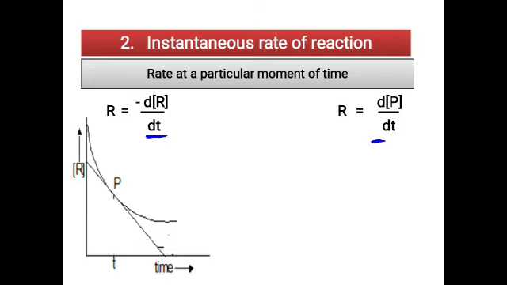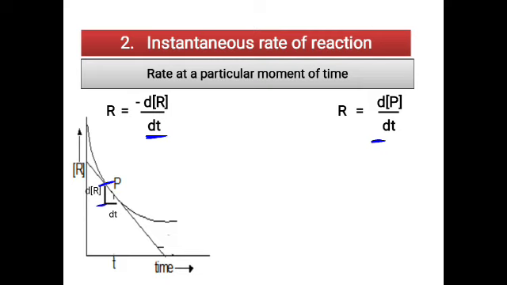That tangent is used to measure the slope. When you draw a tangent, it goes like a straight line. Now take the slope of it. I'm taking one line on the y-axis and the other on the x-axis. The y-axis is the change in the concentration of the reactant, and on the x-axis side we have the change in time, that will be delta t, dt.